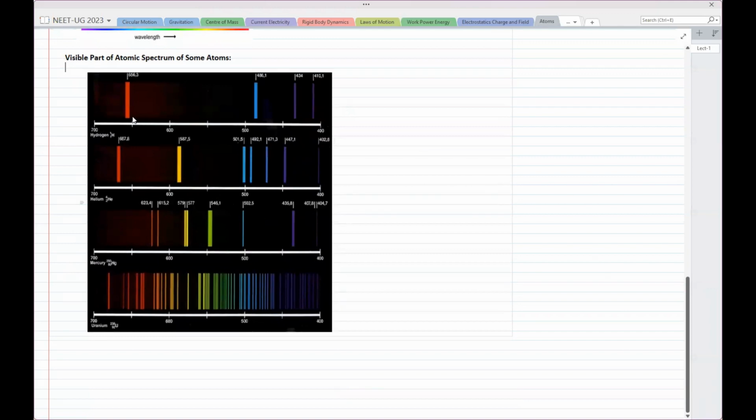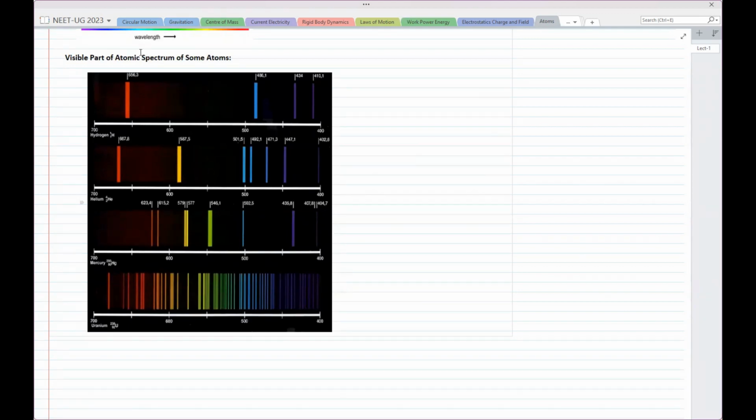ये first वाला जो है वो hydrogen है. You can see 4 lines in visible part. उसके नीचे वाला helium है. You can see 7 lines in visible part. Right? 7 or 6, 7 lines. Then below that you have mercury, which has even more lines. And then you go for uranium in visible part, you can see entire barcode-like structure.